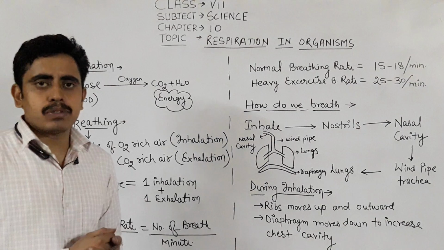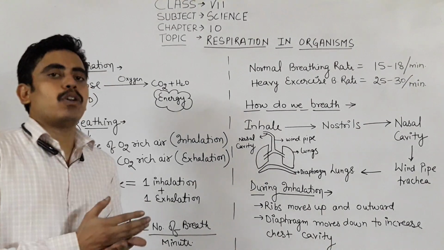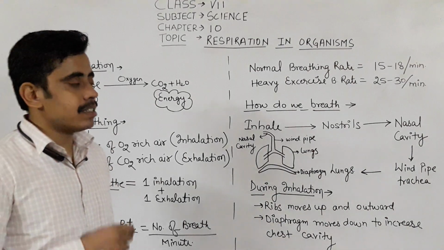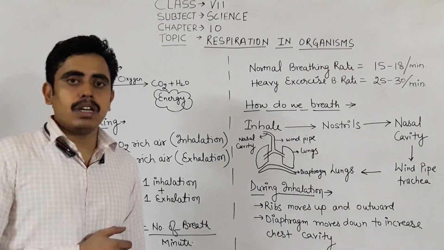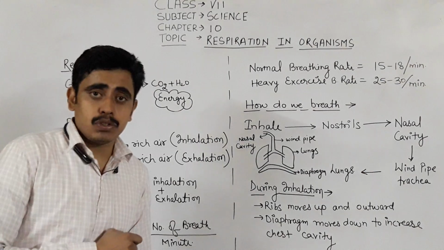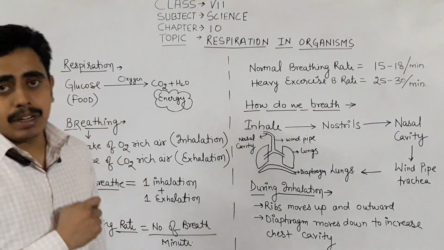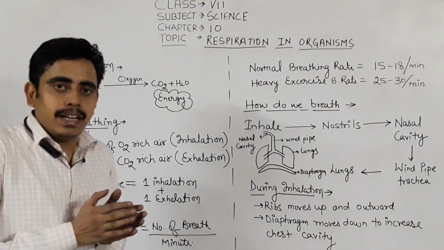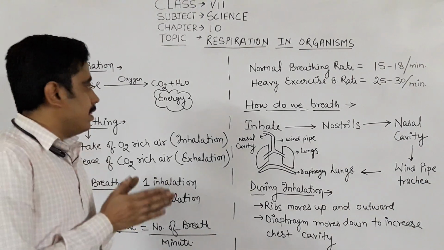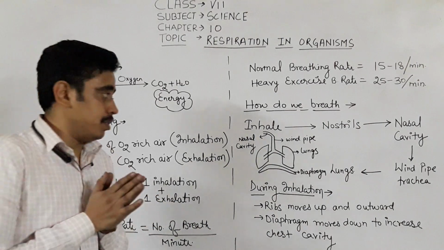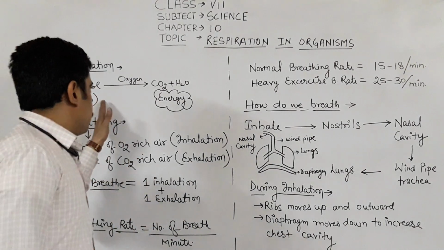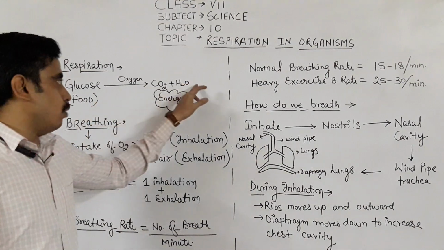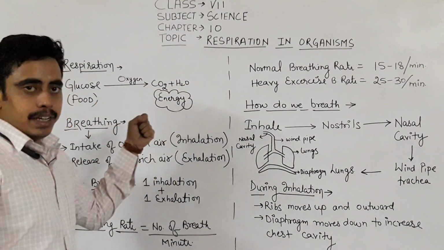Respiration is of two types, aerobic and anaerobic. When the respiration is taking place in the presence of oxygen, it is aerobic respiration. When it is taking place in the absence of oxygen, that is anaerobic respiration. Now let's discuss in detail some points about aerobic respiration. In aerobic respiration, the food is broken down into carbon dioxide and water, and energy is released.